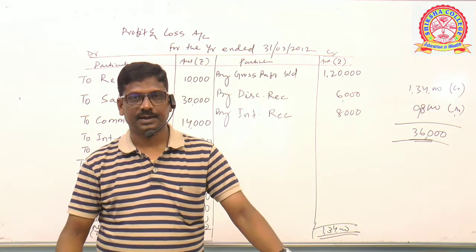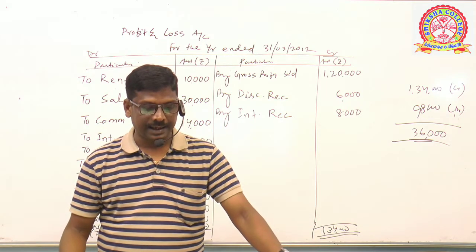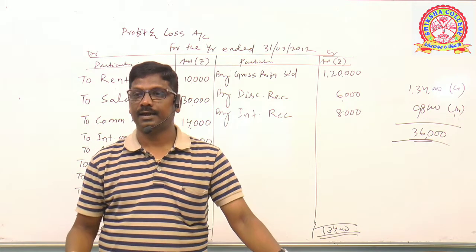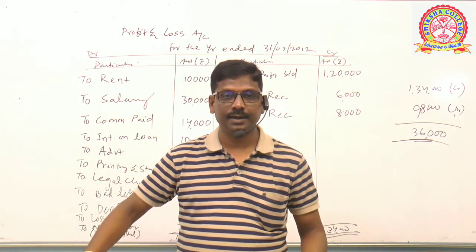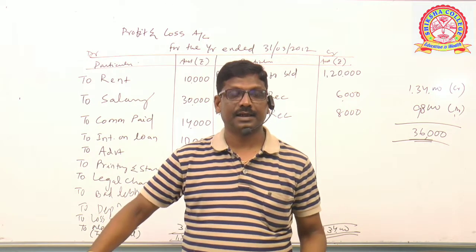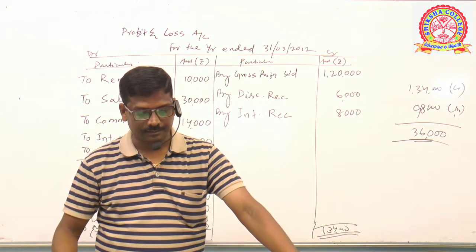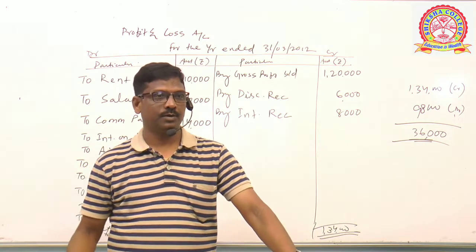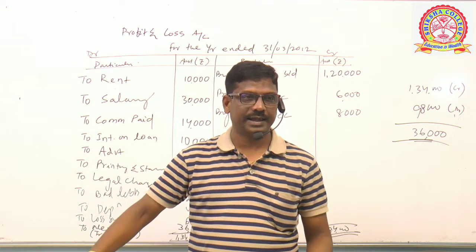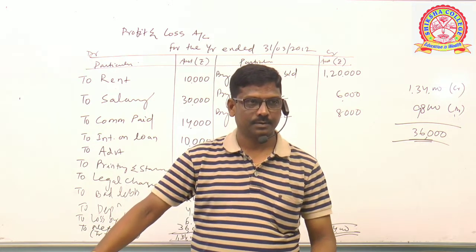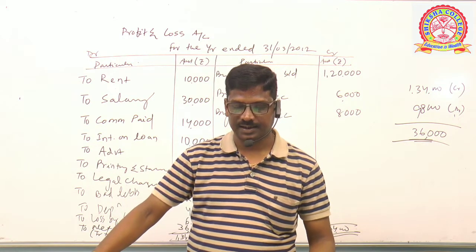Okay? Next, rent and taxes. Which side? Debit side. Why? Exact expense. To rent and taxes 2,268. Debit side. Okay? Next.